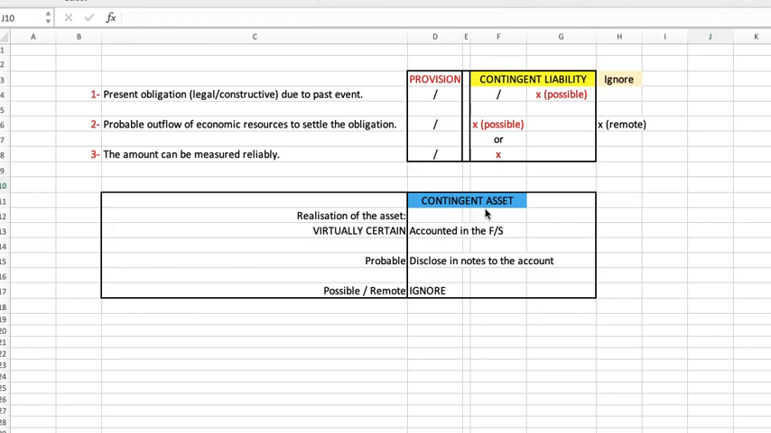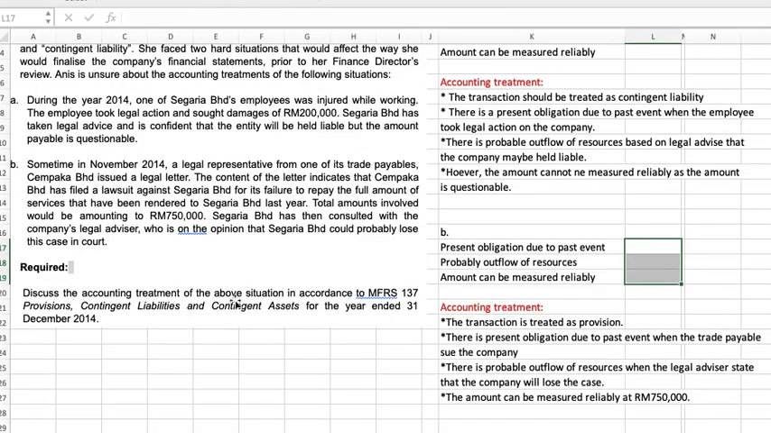Alright, contingent asset is about money that you expect to receive. If it is virtually certain that you will receive the payment or the asset, we will show that in the financial statement. But if the chances are probable, you only disclose it in the notes to the account. And if the chances of receiving the asset is only possible or remote, then we should ignore the transaction. Okay. Now we will answer this question.